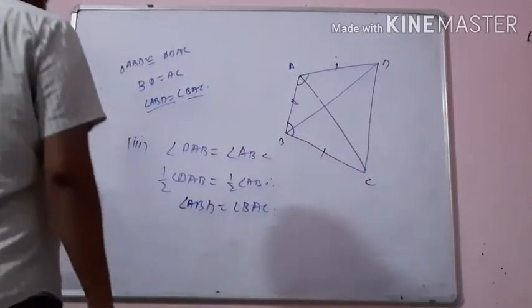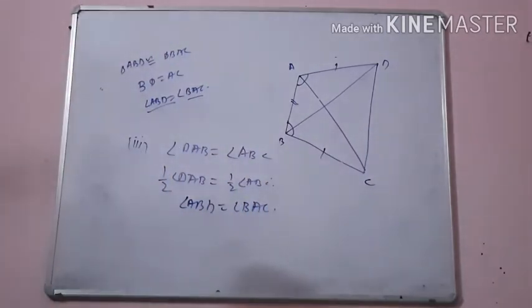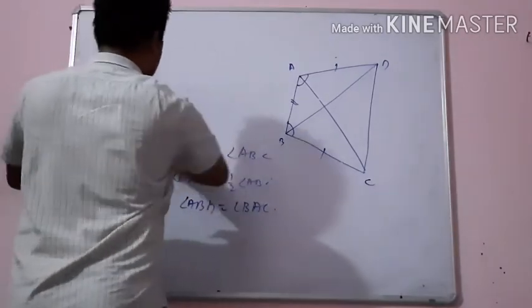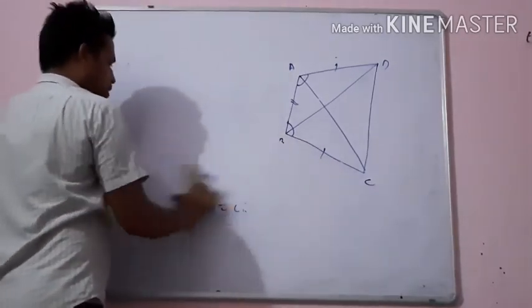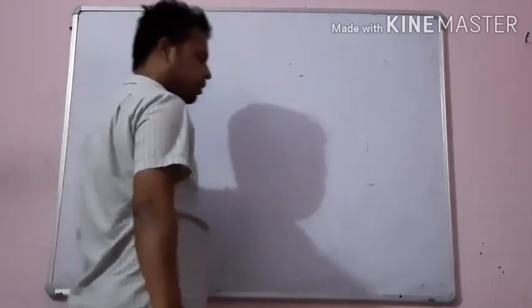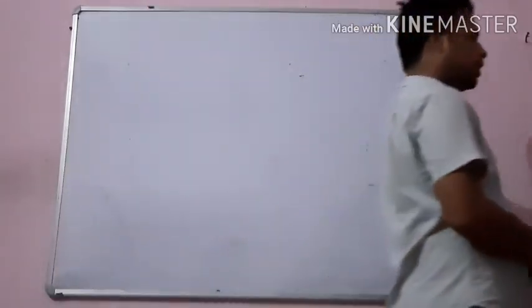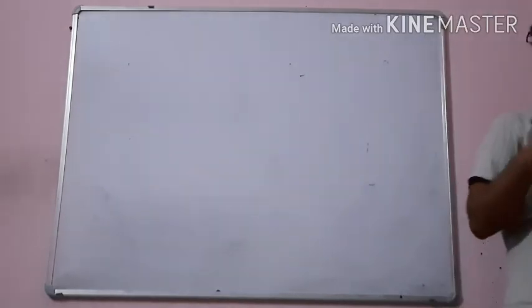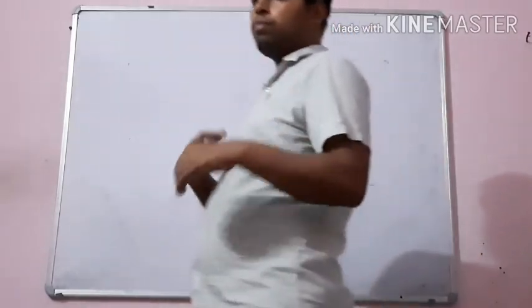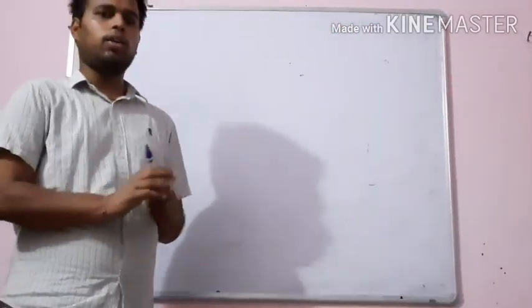So this much. What you have to write in the notebook is that first you will solve exercise 7.1, then you will solve theorem 7.1, and you have to solve all the examples and questions that are given in the exercise. Thank you. Have a nice day.